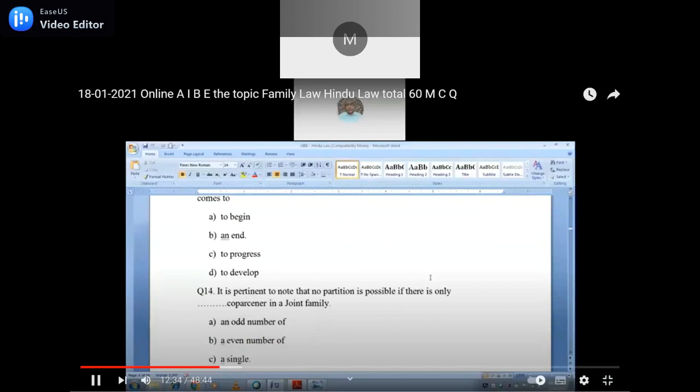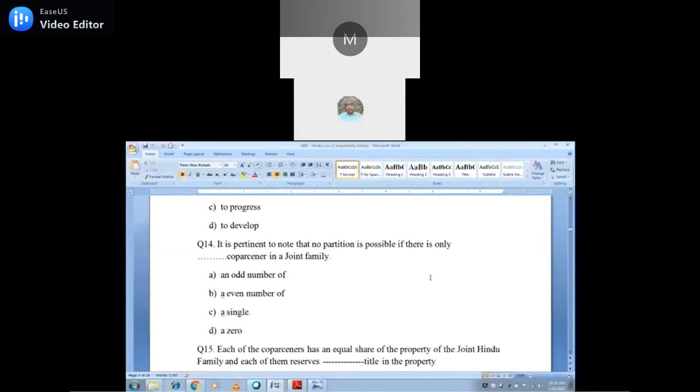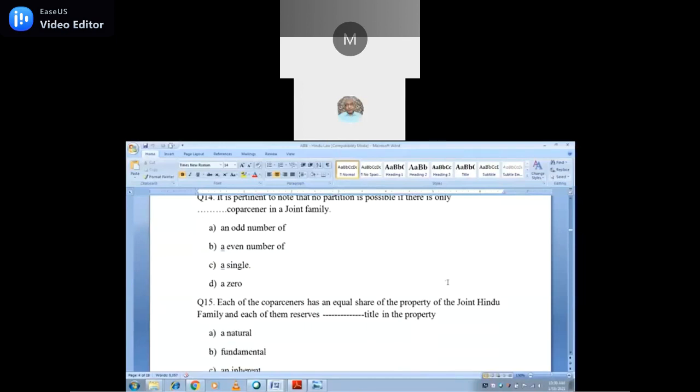The next question: it is pertinent to note that no partition is possible if there is only dash co-partner in a joint family. An odd number of, an even number of, a single, a zero. It is a single, not an odd number, not an even number, not a zero. There is no question of dividing when there is a single co-partner in the joint family.